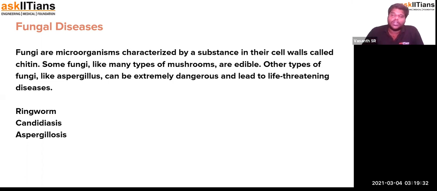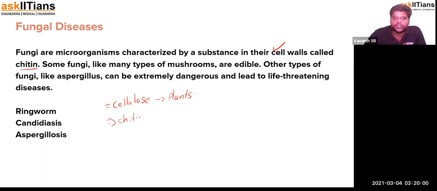Now, fungus being an organism, it actually has a cell wall. As I have already discussed, it has a cell wall, and it is made up of chitin. Under plants, in the tissues chapter, you have studied the outer cell wall is made up of cellulose, right? That's for plants, cellulose in plants. But in the case of fungus, the outer cell wall is made up of chitin. Okay, so this is one of the most important factors about fungus.